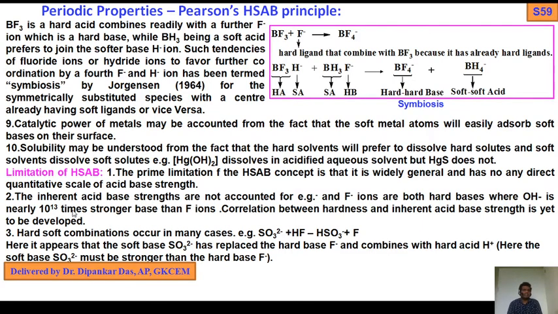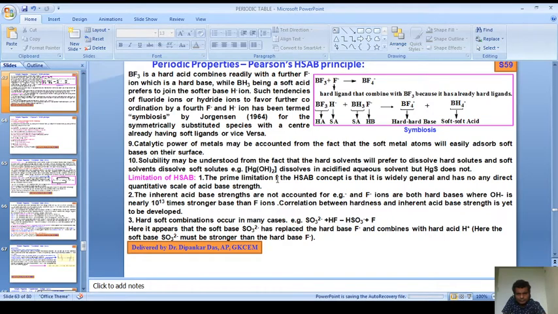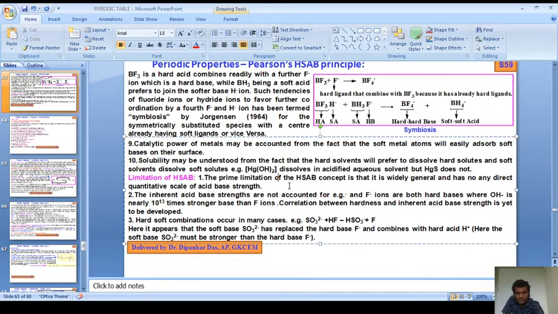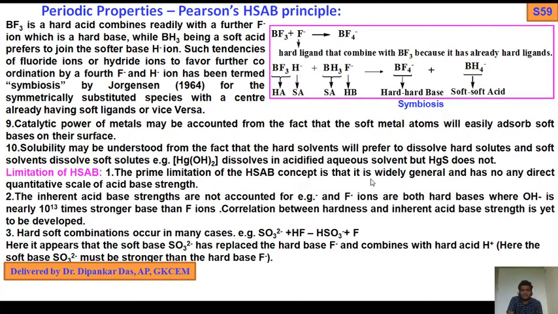So now the limitations of the HSAB Pearson principle. The prime limitation of the HSAB concept is that it is widely general and has no direct quantitative scale of acid-base strength.